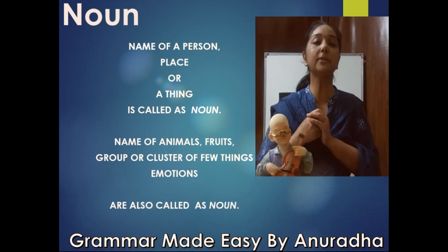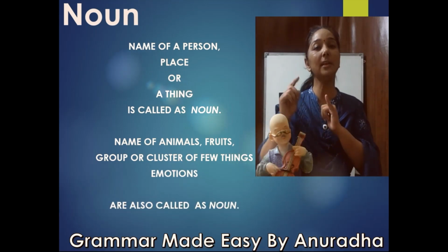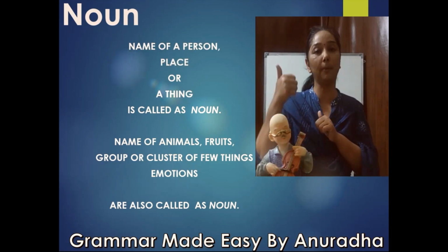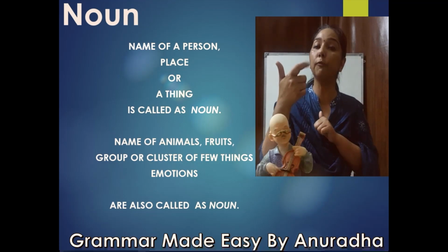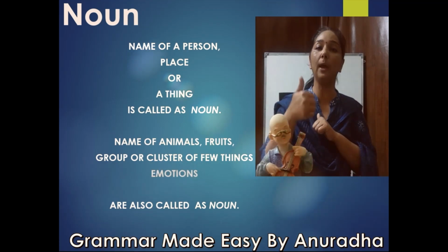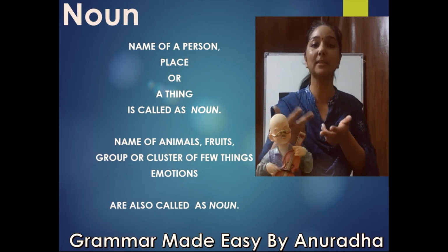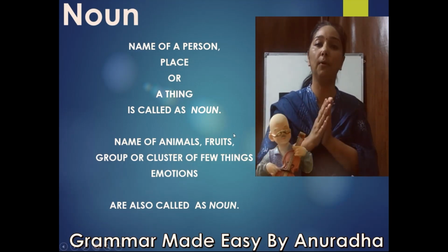So let's repeat it quickly. A noun is the name of a person, place, or a thing. When we talk about nouns, we are talking about names of animals also, fruits also, emotions also, and a bunch of things or bundle of things. So this is all about nouns.